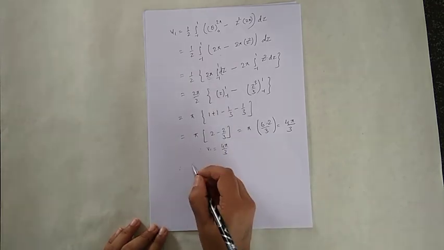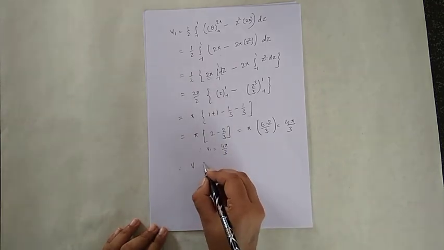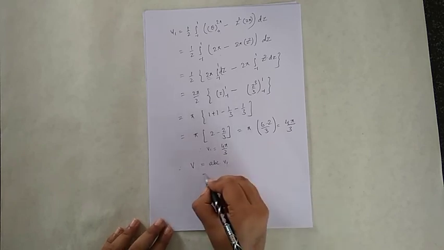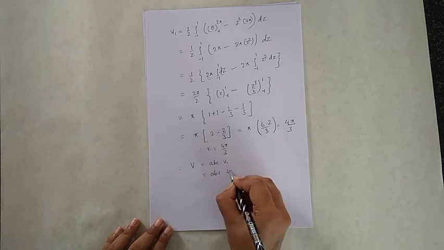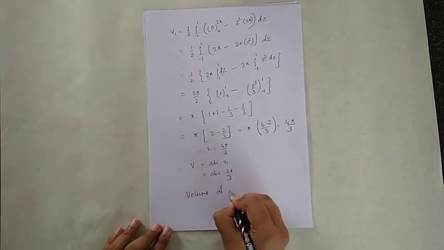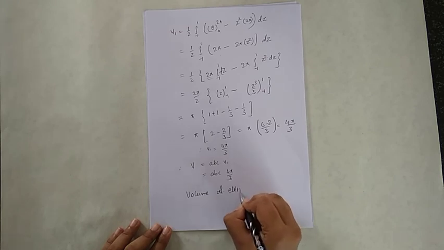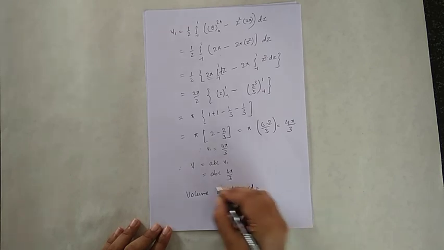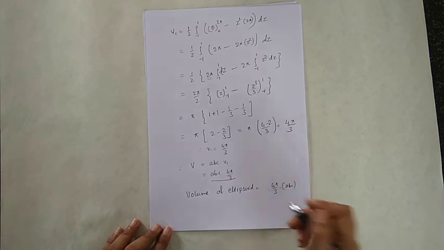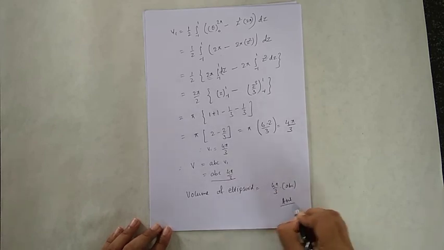So my volume of the ellipsoid, that is V, is equal to abc into the value of V1, that is abc into 4 pi by 3. So the volume of the ellipsoid is 4 pi by 3 into abc, which is the required answer. So thank you.